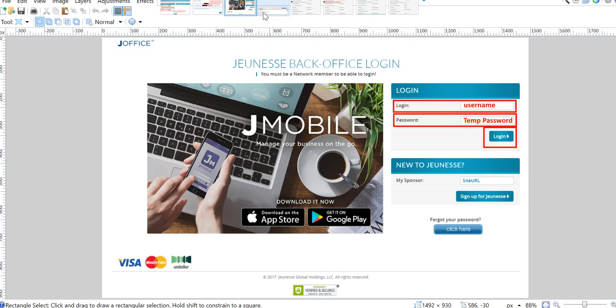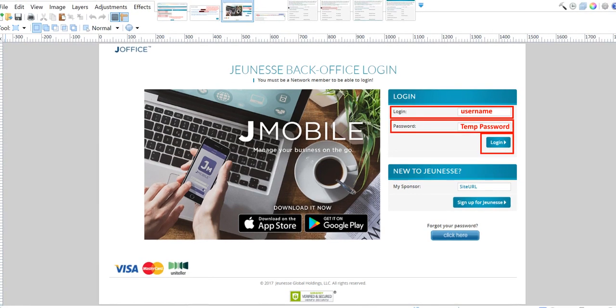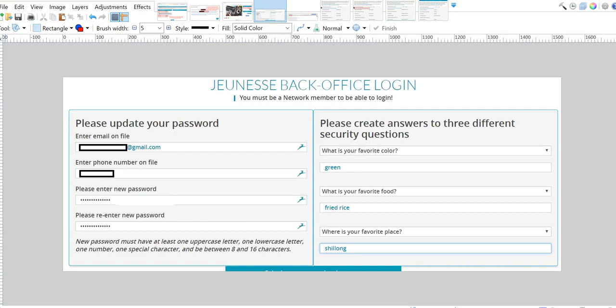Then a screen is going to appear that is going to ask you to change your password. So the first time you log into your back office, this image is going to appear. Now this is where it's going to ask you to enter the email address on file and the phone number on file. So make sure you have those recorded properly.